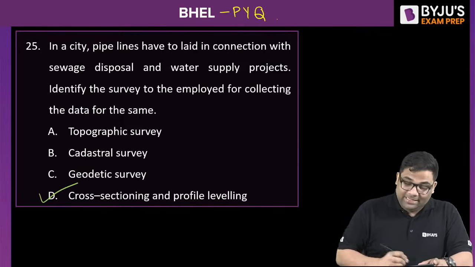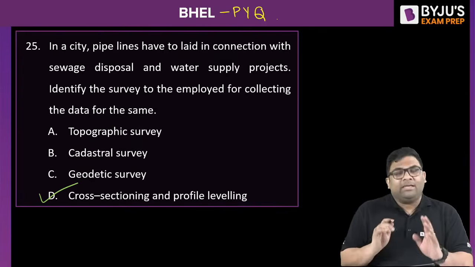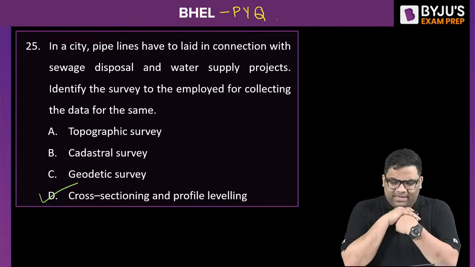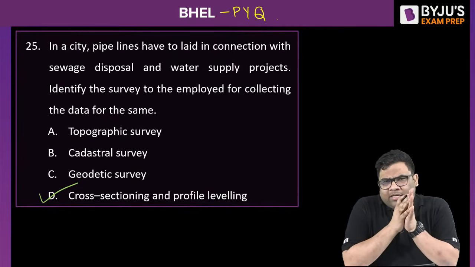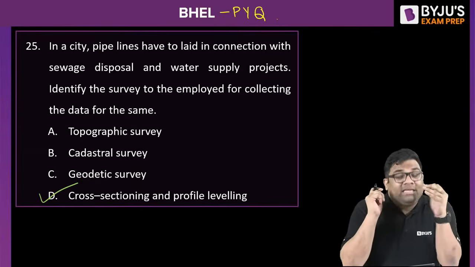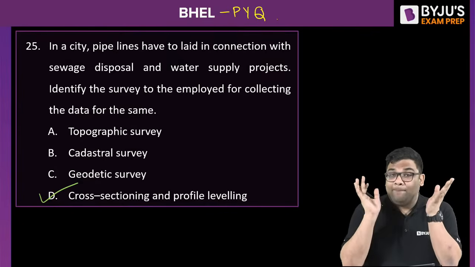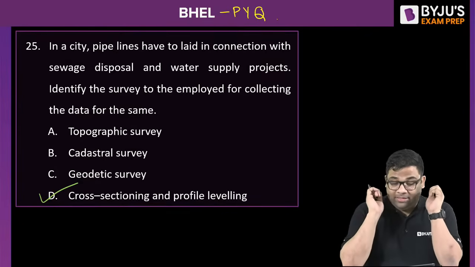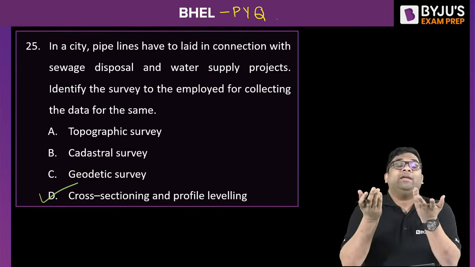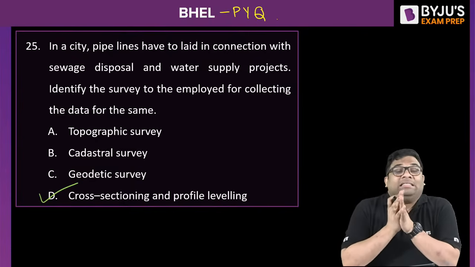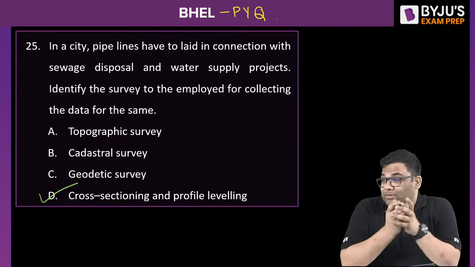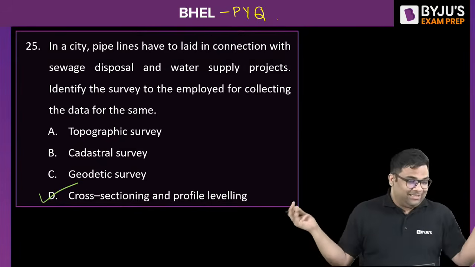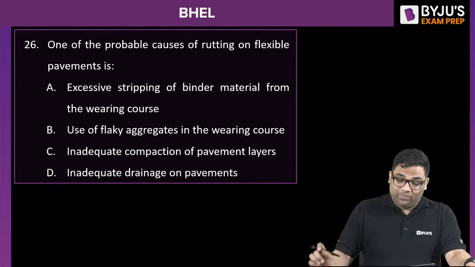Yes, D. Yes. Okay, topographical, you can eliminate, right? You can do an elimination here, right? Because topographical survey is to study topography, right? Whether it is forest, whether it is urbanized, whether it is roads, right? Cadastral survey is for defining the boundaries, right? Land boundaries. And geodetic is a type of surveying, okay? In plane surveying, we consider the Earth surface as plane. In geodetic, we consider it as curved. So the correct answer is what? D. Yes, you can do an intelligent guesswork also.